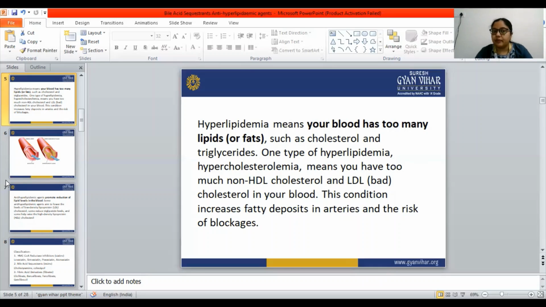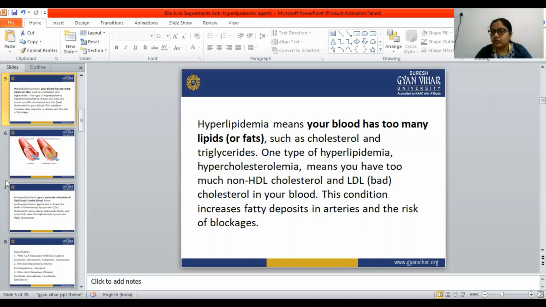Hyperlipidemia means the blood has too many lipids or fats, such as cholesterol and triglyceride. One type of hyperlipidemia is known as hypercholesterolemia, in which the total cholesterol is increased.